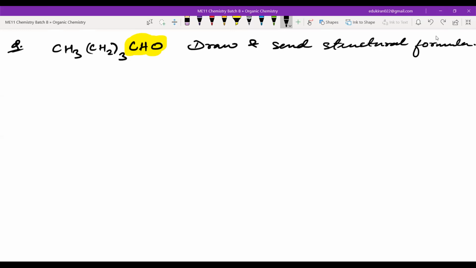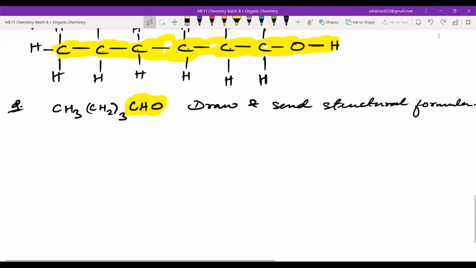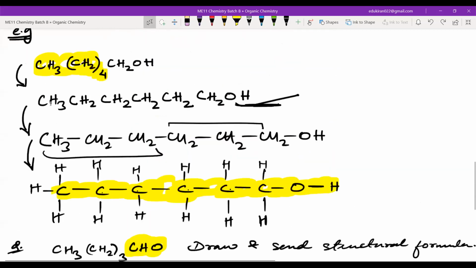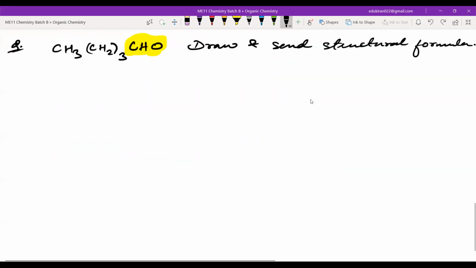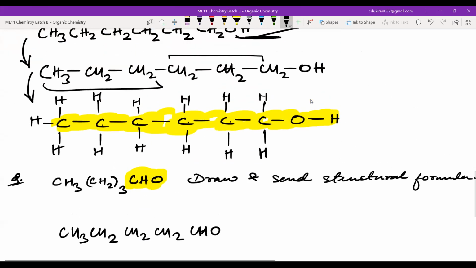Okay, so initially it will be a bit tough, but don't worry about that. So CH3. What I have to do now, the first thing is that I will write it completely here like this. So what I will write: CH3, CH2, CH2, CH2, 3 times CH2, then CHO. Correct? Then CH. I'm very sorry for my hydrogens. The Hs look like sometimes N.